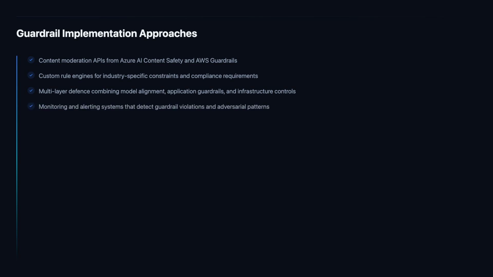Guardrail systems are not static configurations that can be deployed and forgotten. The adversarial landscape evolves continuously as new jailbreak techniques are discovered and shared, as the model's behavior drifts, and as the application's user population and use patterns change.